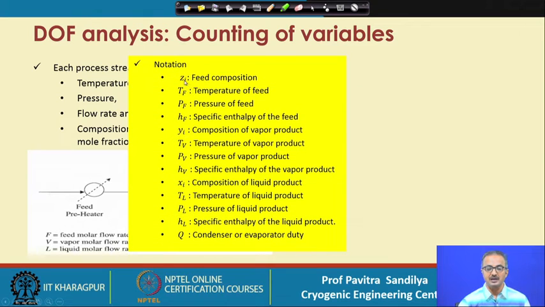Here the notations are that by Zi I represent the feed composition of the ith component, Tf, Pf are the temperature and pressure of the feed respectively, Hf is the specific enthalpy of the feed, Yi is the composition of the vapor product, Tv, Pv are the vapor temperature and pressure respectively, Hv is the enthalpy of the vapor, Xi is the composition of the liquid, TL, PL, HL are the temperature, pressure and enthalpy of the liquid stream respectively, and Q is any kind of condenser or evaporator duty.